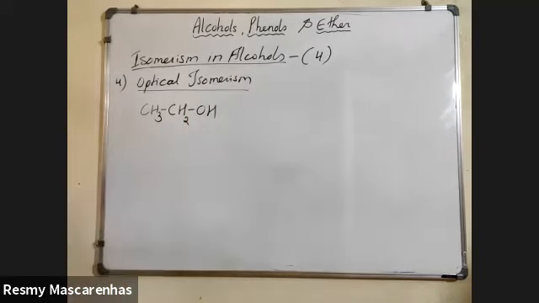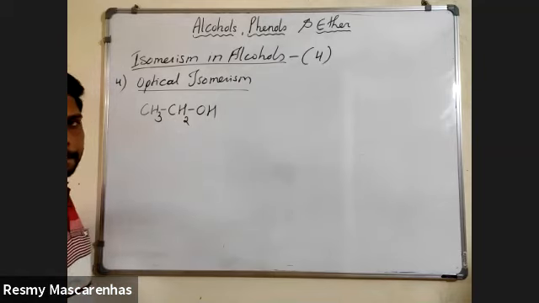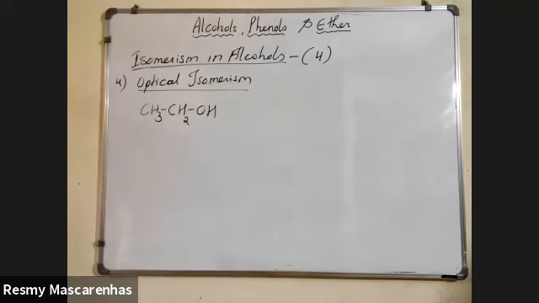Is this molecule chiral or not? Yes, sir. I'm waiting for your answer.